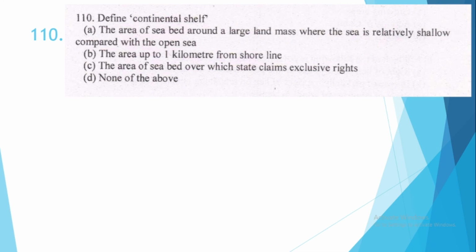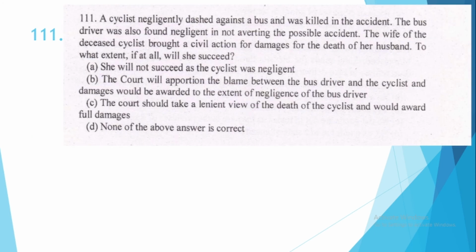110. Define continental shelf. This is option number A, the area of seabed around a large land mass where the sea is relatively shallow compared with the open area.